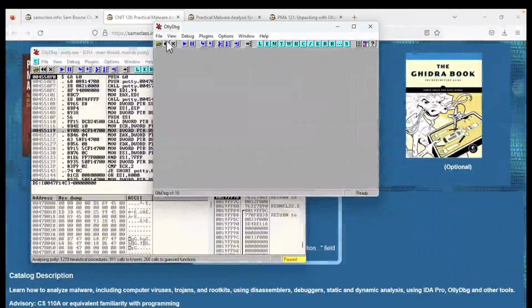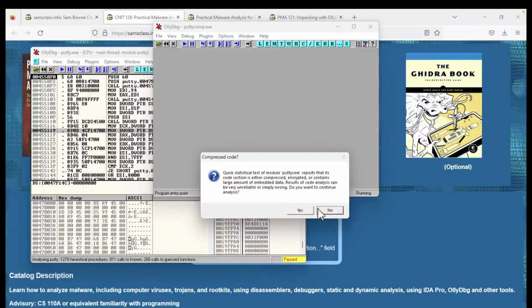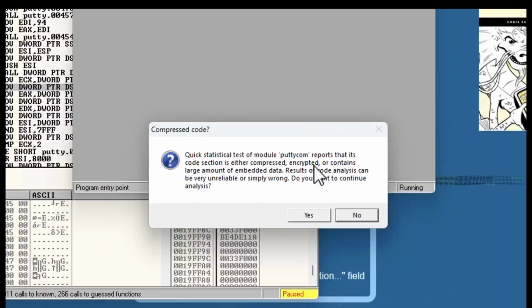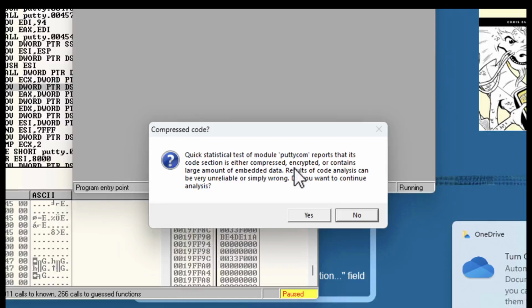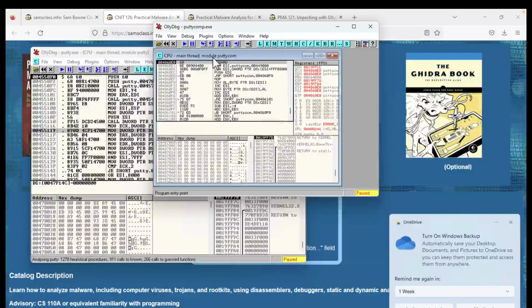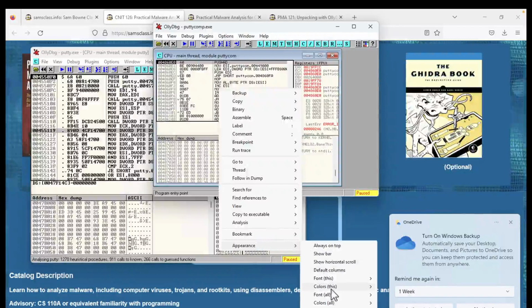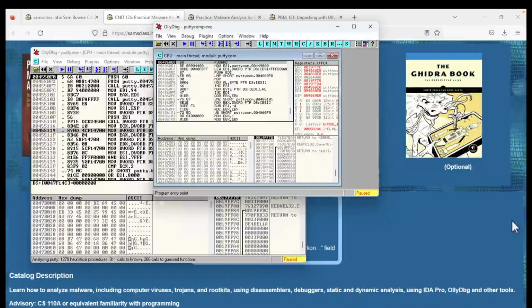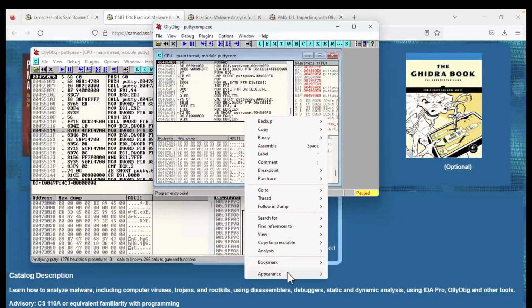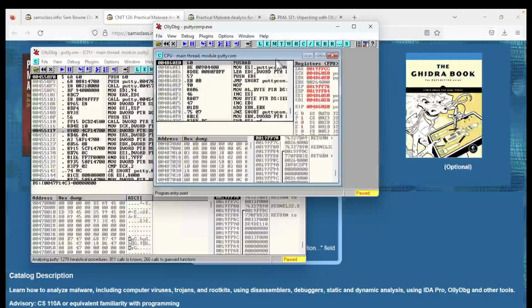All right. And now open PuTTY compressed. Now it's warned me, quick statistical test reports that its code section is compressed or something, which is weird. Do you want to continue analysis? I'm going to say no, I think. There, now it loads. All right, now I just want to make this font a little more readable. Font all, and what is this garbage? OneDrive, Microsoft always has to irritate me with advertising their garbage. OEM fixed, all right.